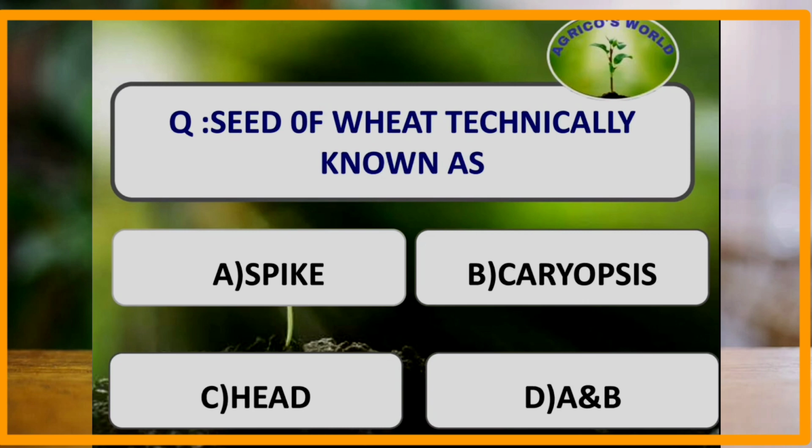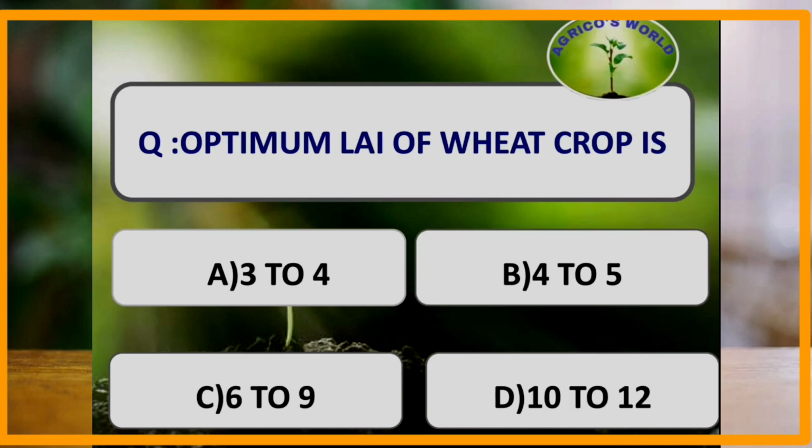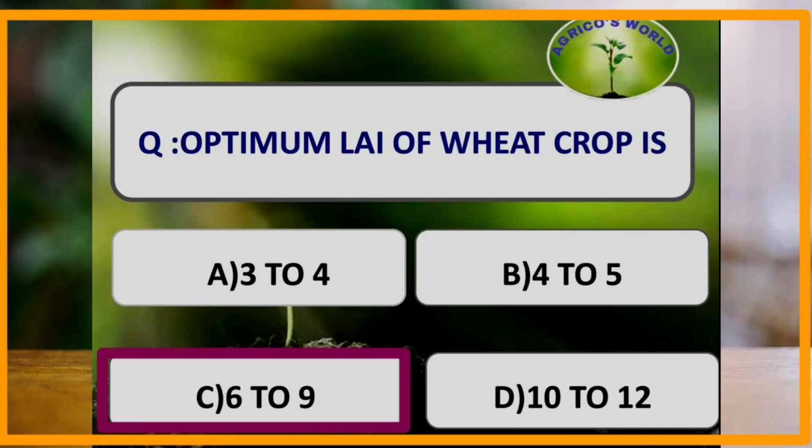Seed of wheat is technically known as. The seed of wheat is technically known as caryopsis, and caryopsis is nothing but a grain and it is one-seeded and indehiscent. In caryopsis, the ovary wall fuses with the seed coat, and caryopsis is the seed of most of the cereals.